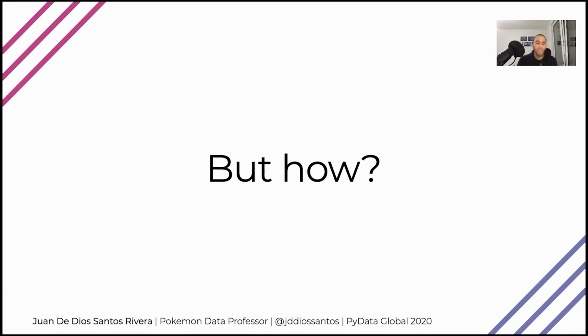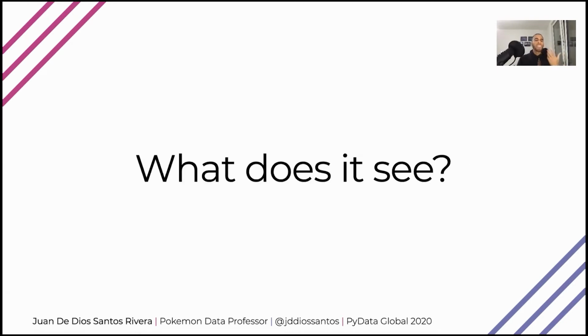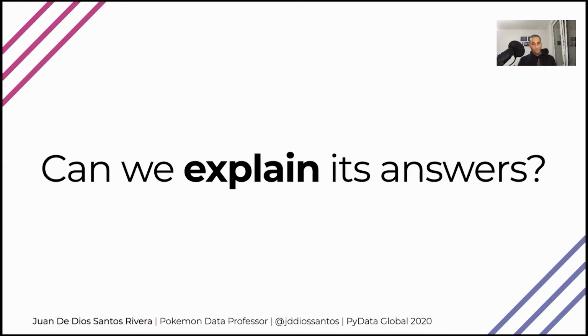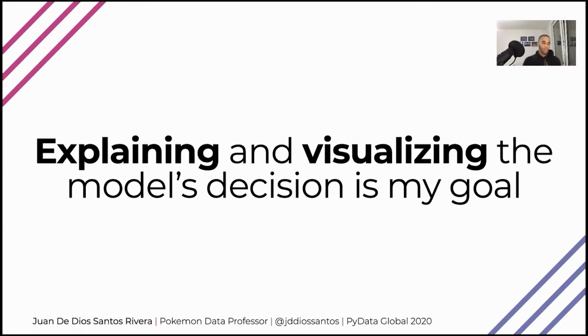However, I want to go deeper than that. And I'm not talking about deep learning. I'm talking in the sense that I wanted to know how is the network actually doing this? How is the network reasoning when it sees an image of Team Rocket? How does it know this? What does it see? And of course, I want to know that if we can explain its answers. And most importantly, how can we as the developers or as the maintainers of this model actually get access to this information? Because I want to see once again. So in simple words, my goal here is to explain and to visualize the decision that my model is making.